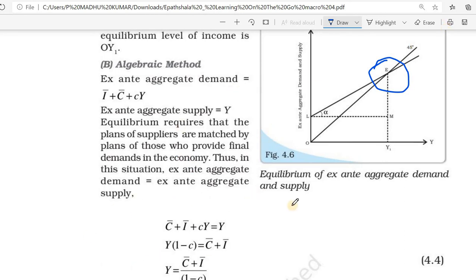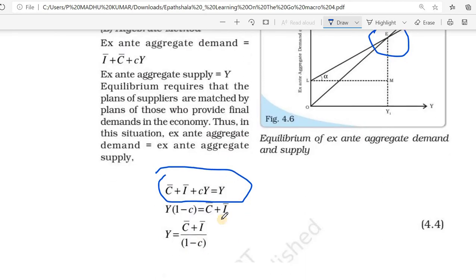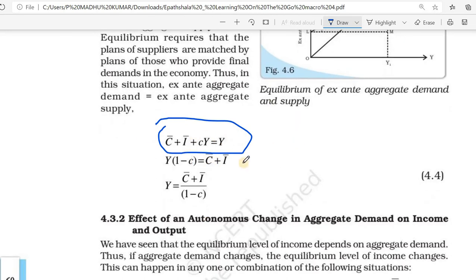Then what is the equation for planned aggregate demand? It is autonomous consumption plus autonomous investment plus induced consumption, meaning CY.